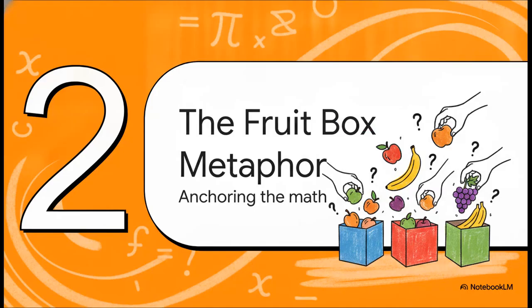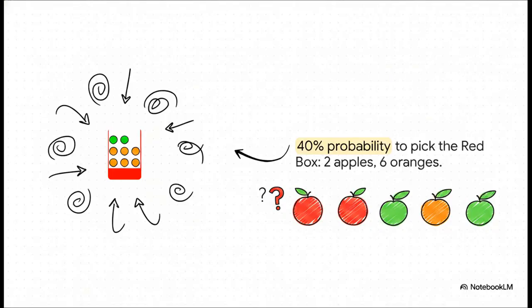Okay, Section 2, the fruit box metaphor. Let's anchor this math in a highly relatable physical metaphor straight from our sources. Imagine a red box. There's a 4 in 10 chance, so a 40% probability, that this specific box gets selected. Now peek inside. It contains 2 green apples and 6 oranges.